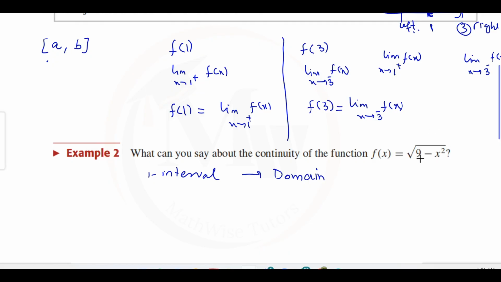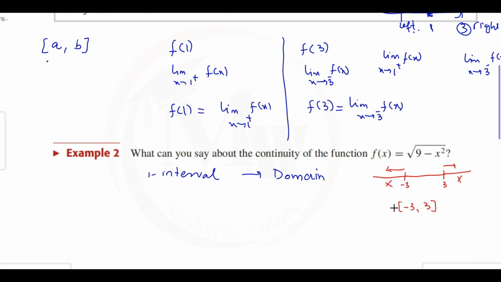It means if you have a number more than 3, from the positive side and from the negative side both, like minus 4 or 4, both will give you a negative value. And the same with 2 or negative 2, both will give you a positive. It means the interval for the domain is from minus 3 to 3, because between this interval no point gives you a negative, but if you exceed from both sides, minus 4 and 4, then 5 or minus 5, they will give you a negative. So the parts on the right side of 3 and on the left side of minus 3 are not included in the domain. This gives us the domain interval from minus 3 to 3.